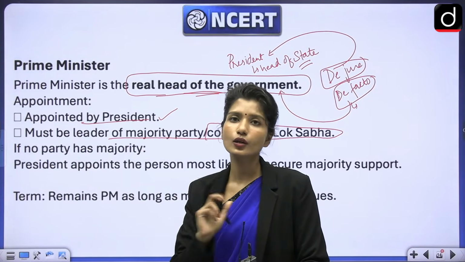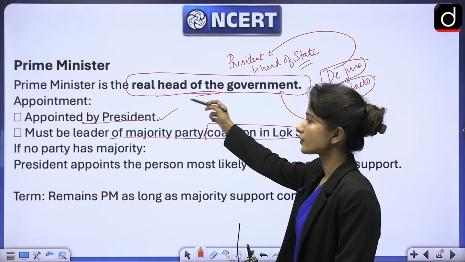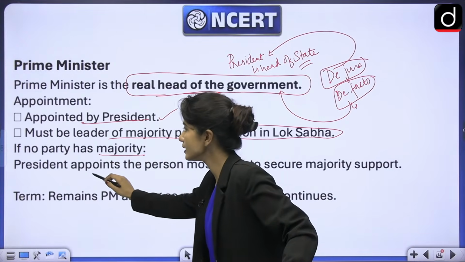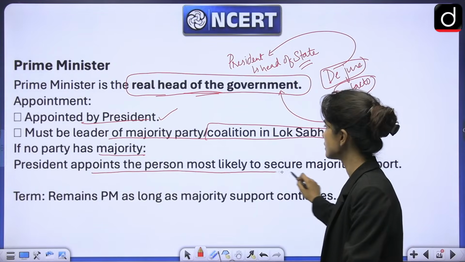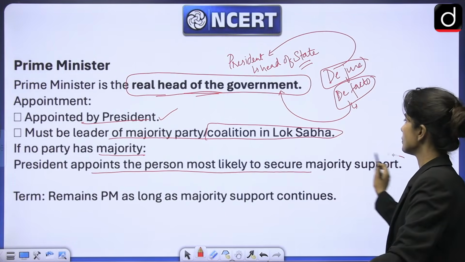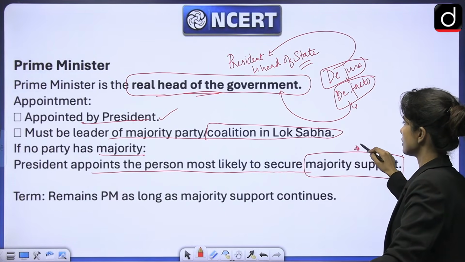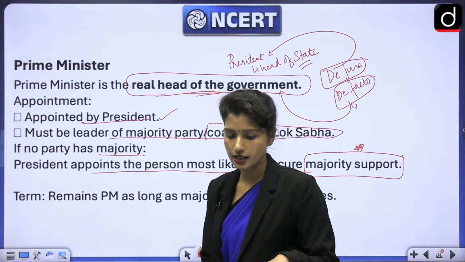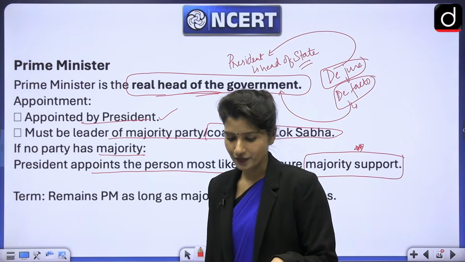But a majority is required in Lok Sabha for a government to come into picture. If there is no party that has a majority, then the president appoints the person who the president thinks is most likely to have majority support. So this is very important: for a government to come into picture, majority support from Lok Sabha is absolutely required.